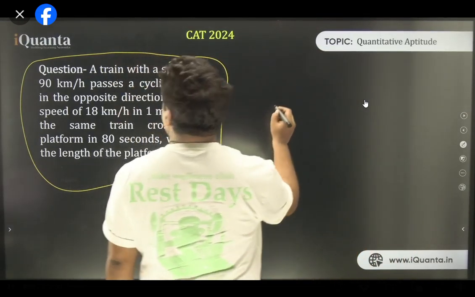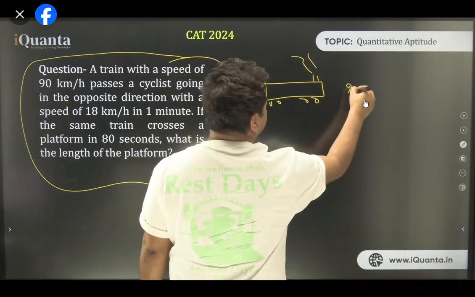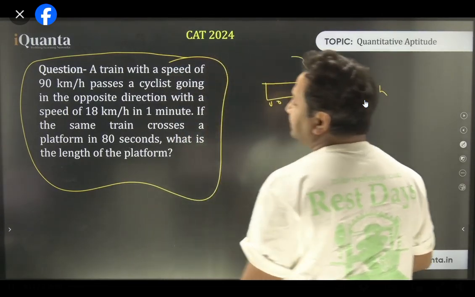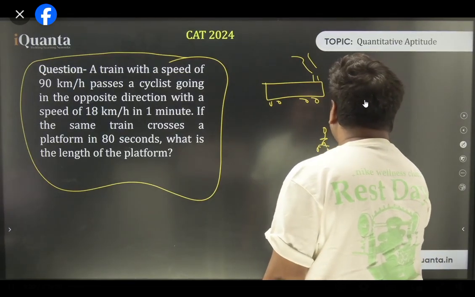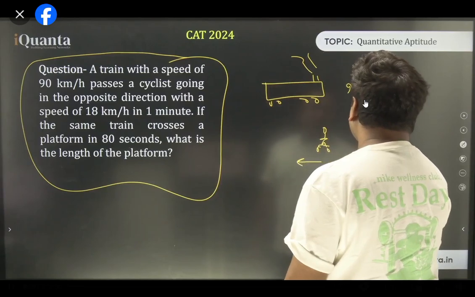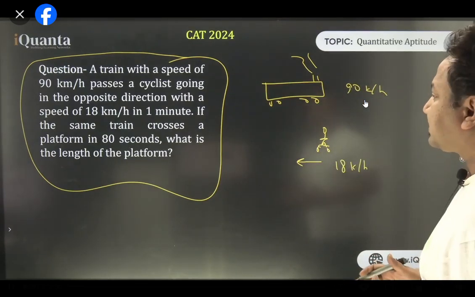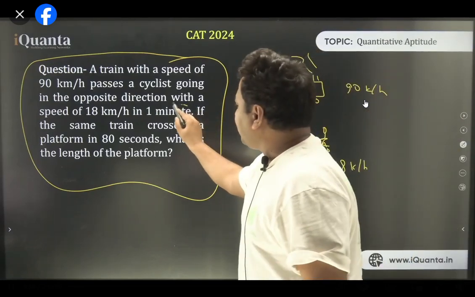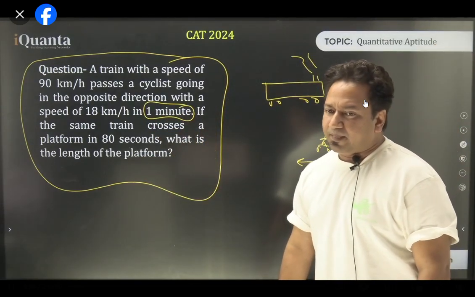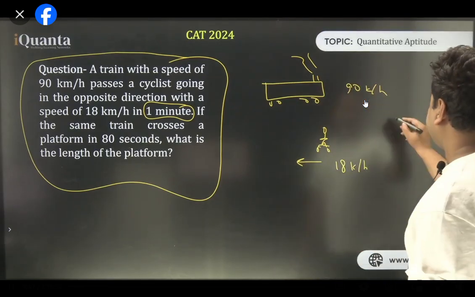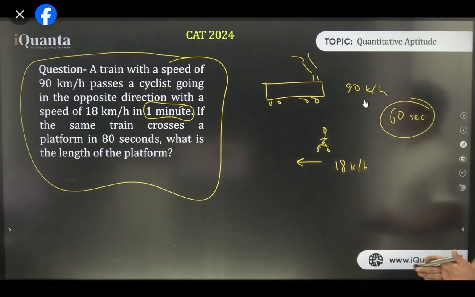Listen very carefully. There's a train, and its speed is given as 90 kilometers per hour, and the cyclist is passing in the opposite direction with a speed of 18 kilometers per hour, and the train passes the cyclist in exactly 1 minute. So first of all, we need to convert this minute to either hour or second. As we know, 1 minute is equal to 60 seconds. Is the question clear? This train passes the cyclist in 60 seconds.